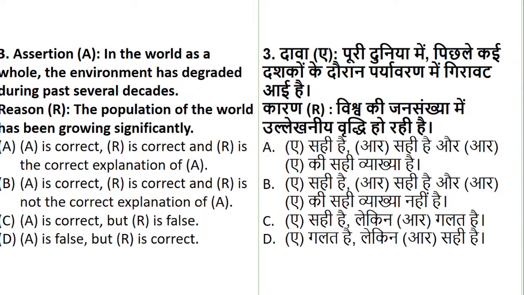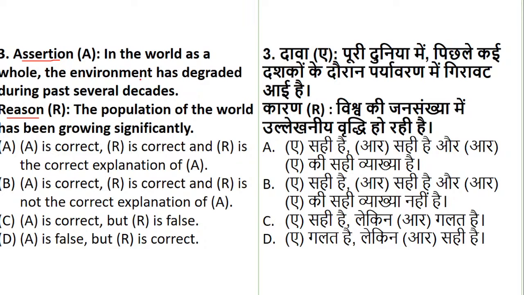Now coming to question number 3. Now question number 3, please do not be in a hurry to answer it. Read the question very carefully. You can do a silly mistake, so be careful. Now there is an assertion and a reason. Okay. Now remember, I have always been telling that whenever you do an assertion and reason question, you don't have to put your extra things over there. You have to always check the reason from the question given, that is the assertion.